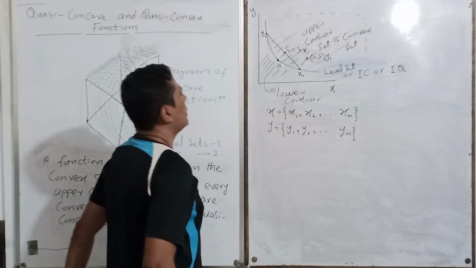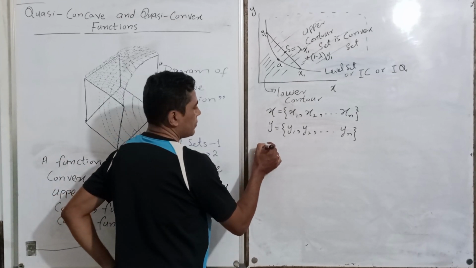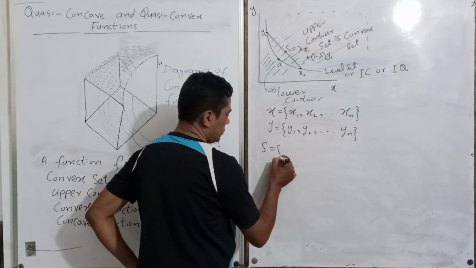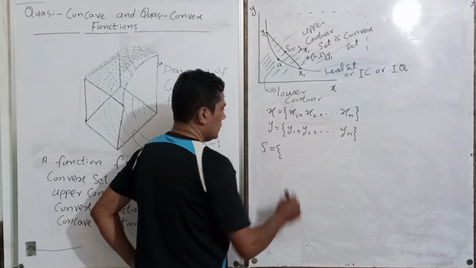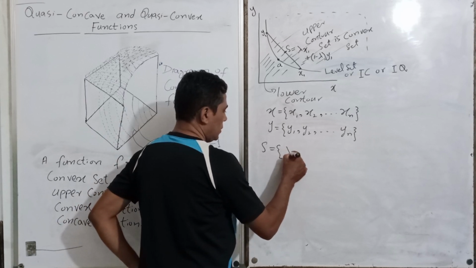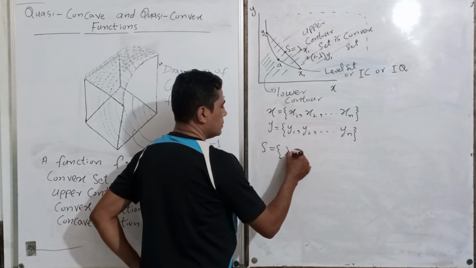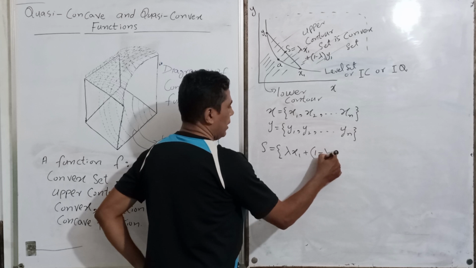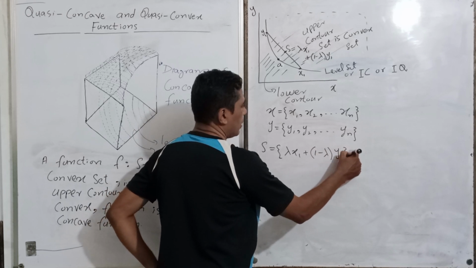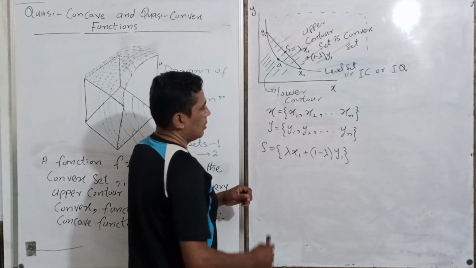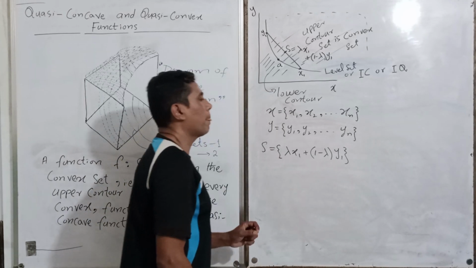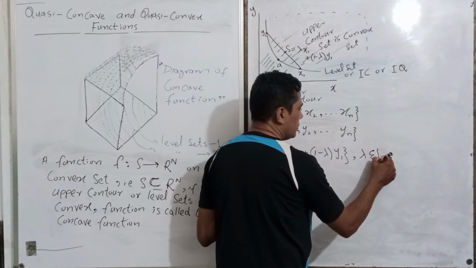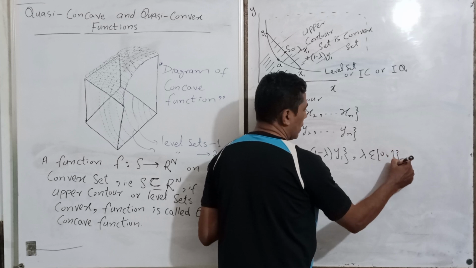So how can we write it? We can write S as a set of lambda x1 plus 1 minus lambda y1, where lambda belongs to 0 and 1.